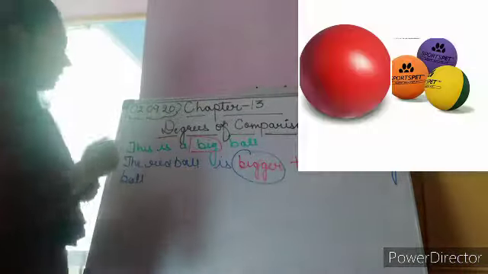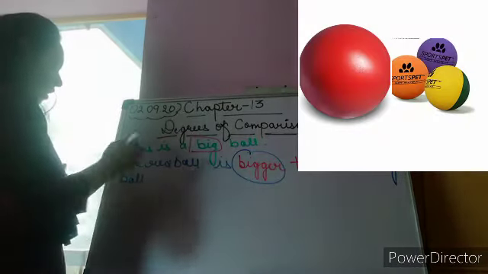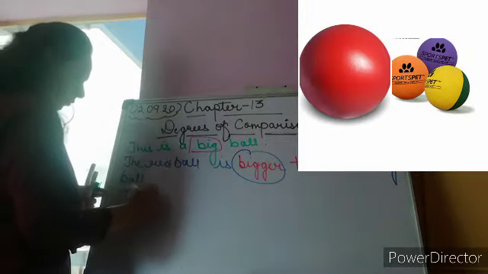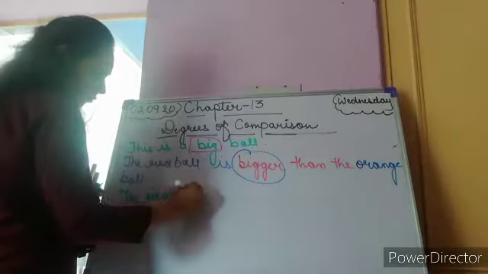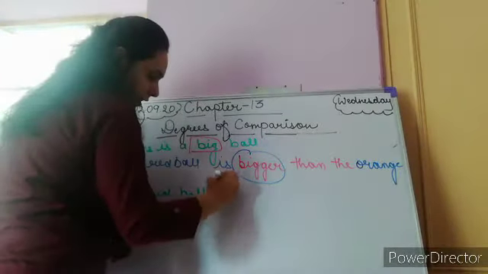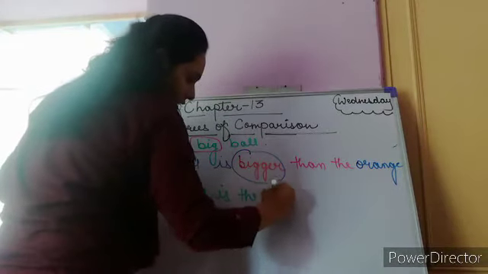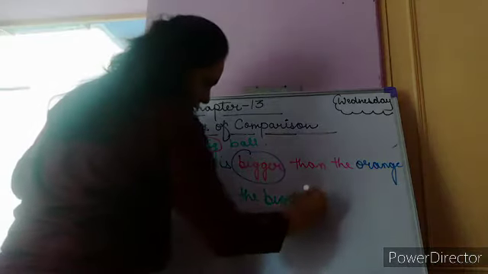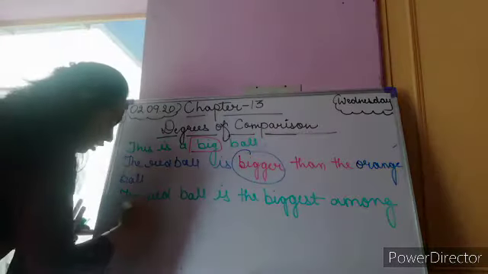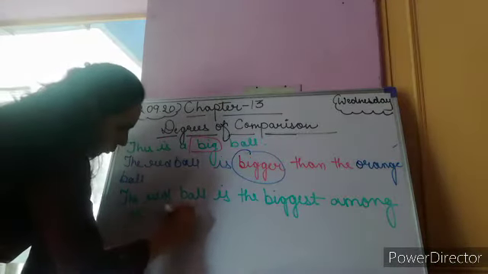Now let's see this next picture. Here we can say the red ball is the biggest among all the balls.